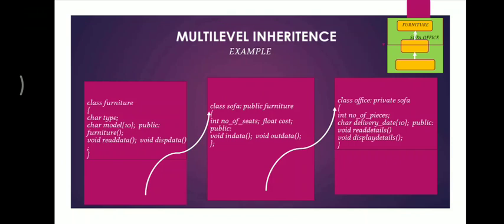As you know, if we are doing public mode, then the protected will become protected, public will become public. But when we are doing it in private mode, then all the public and protected data will become the private data of class office. Getting it? So this is the way we perform multi-level inheritance. A super class is being inherited by a derived class, and then again that derived class is being inherited by another class.